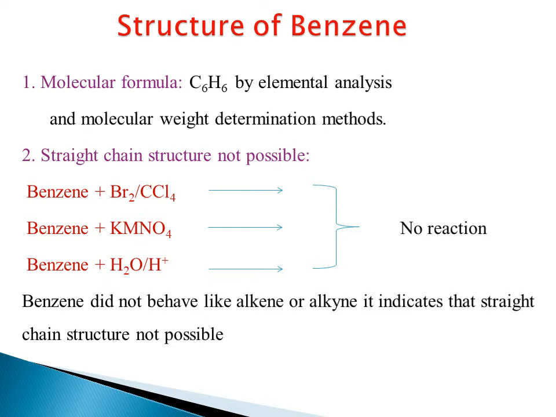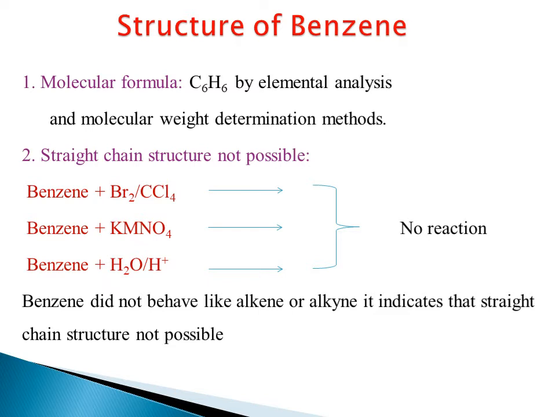Then we have to find out what the structure of benzene is, whether it exhibits a straight chain. Does it consist of any double bonds? Is it a straight chain or is it a cyclic form? Is benzene aromatic in nature or not? We have to find out these parameters: whether it is a straight chain or cyclic form, whether it consists of double bonds, and if so, how many double bonds are possible. And if it is cyclic, is it aromatic or non-aromatic? All these parameters we have to find out in the structure of benzene.